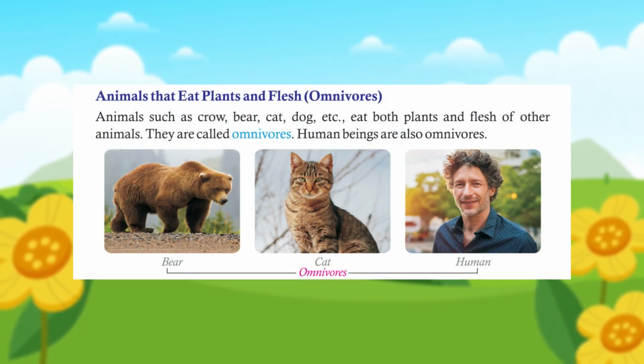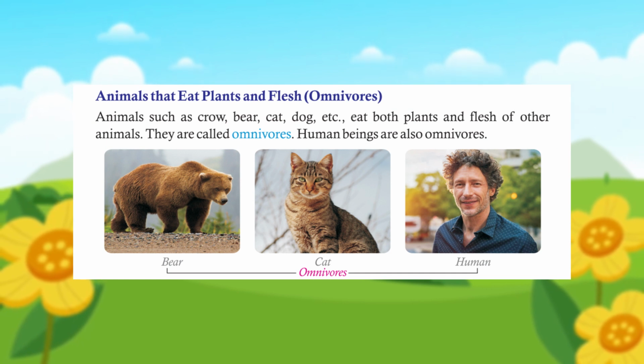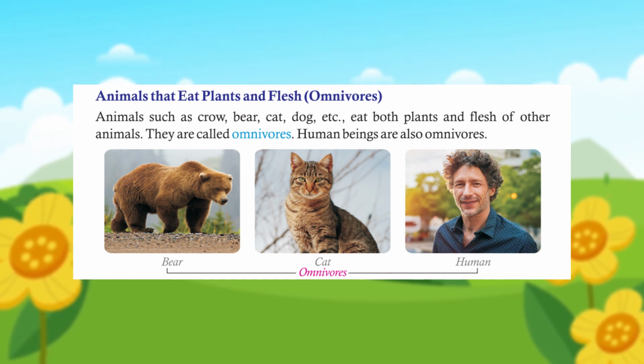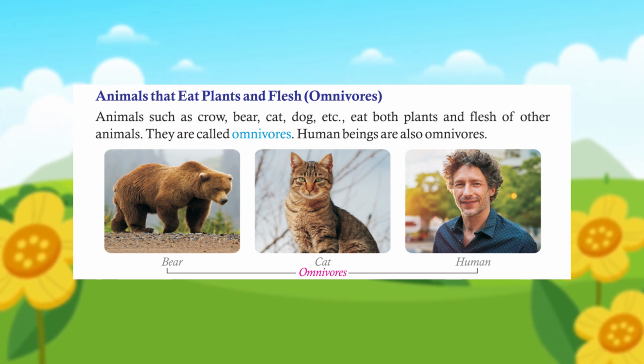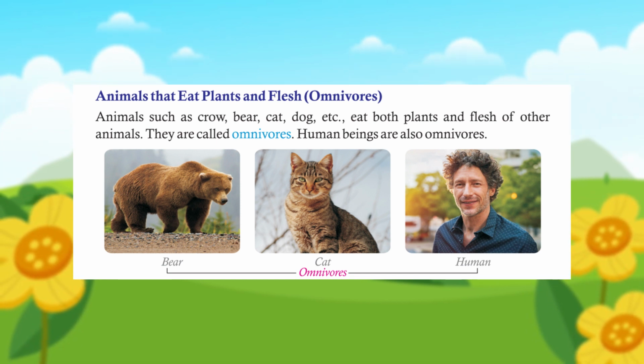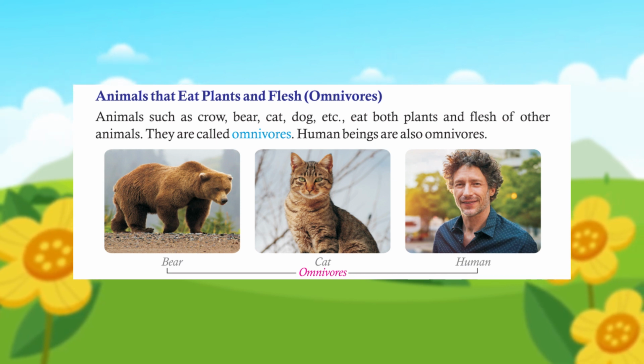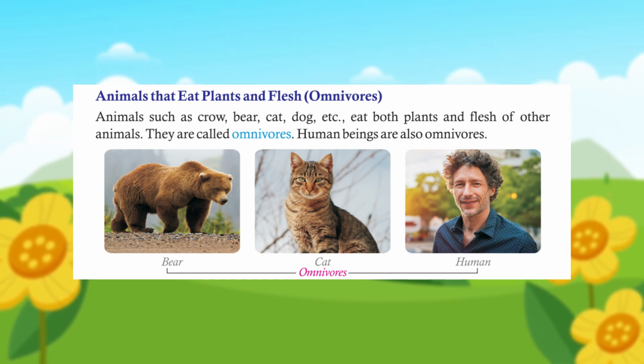Animals that eat plants and flesh, omnivores. Animals such as crow, bear, cat, dog, etc. eat both plants and flesh of other animals. They are called omnivores. Human beings are also omnivores.